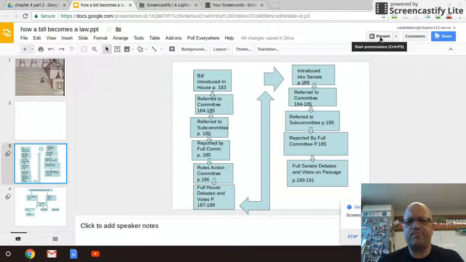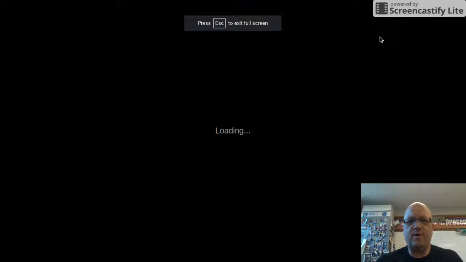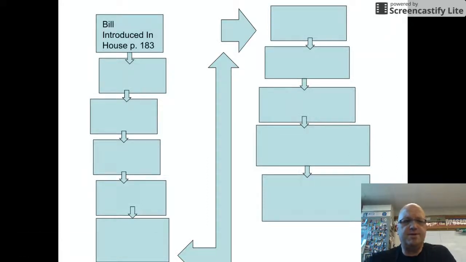So if we go ahead and look at this presentation here, if it'll load for me, we'll bring it up here. The first thing you see is that a bill is introduced in the House. All the information that you'll need to find about this will be on page 183. I'll go ahead and get my book real quick to show you this.